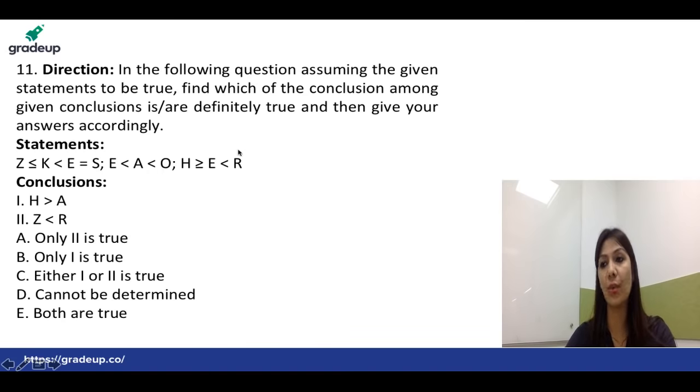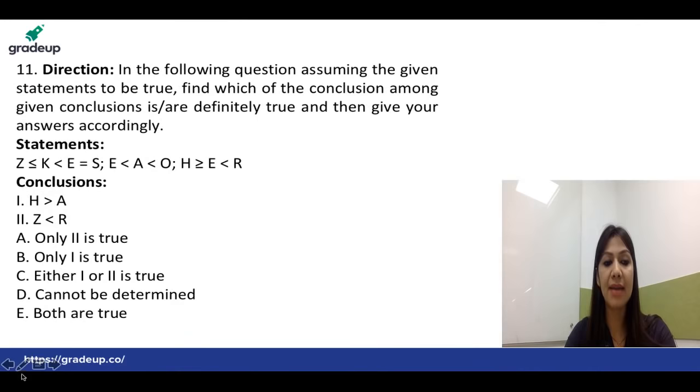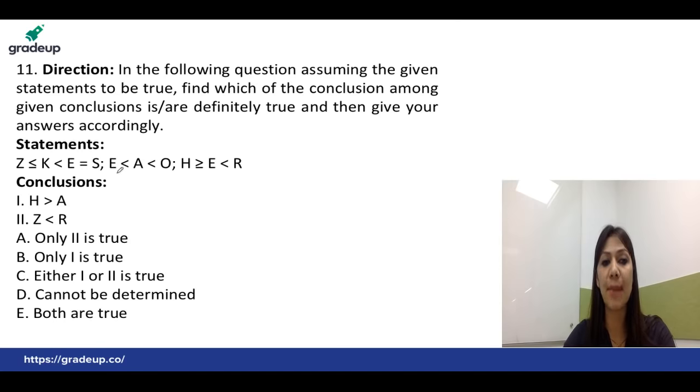This is a question of inequality, and we can say it's a question of comparison. We have been given the comparison between Z, K, E and S in the first equation. In the second equation, the comparison is between E, A and O. In the third, we have H, E and R. Now we have to find the exact conclusion. Sometimes, students, we can combine the entire equation in a single line. Otherwise, if you cannot combine it in a single line, we can do one simple thing: we have to find one equation between H and A.